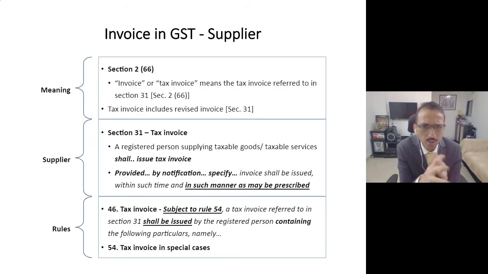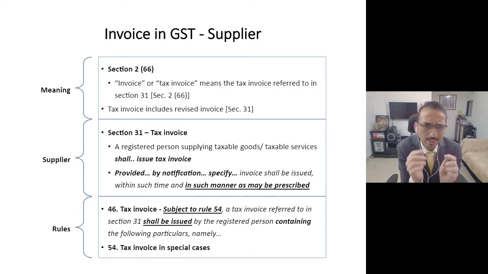So, friends, as we discussed, the concept of invoice is defined under the GST law under section 2 subclause 66, and it simply means that an invoice or tax invoice is a document which is typically referred to in section 31. Now, what section 31 says is that if you are a registered person under GST law, whenever you are making a taxable supply of goods or services, then practically you are supposed to issue a tax invoice.